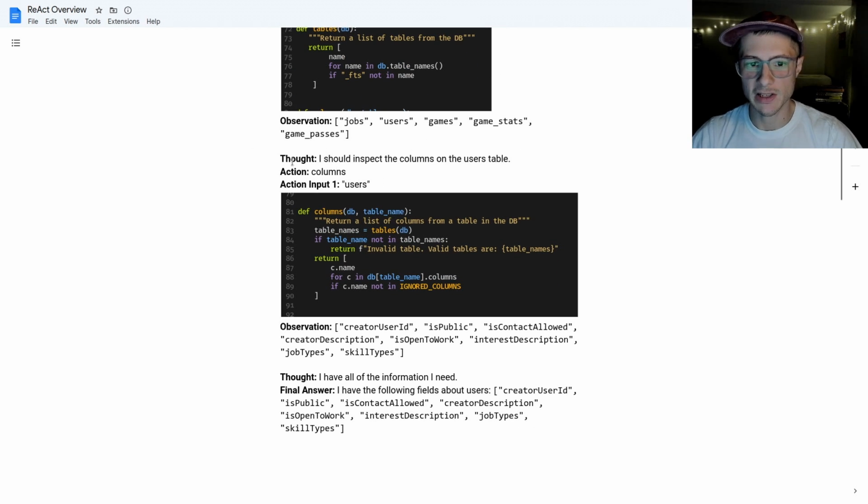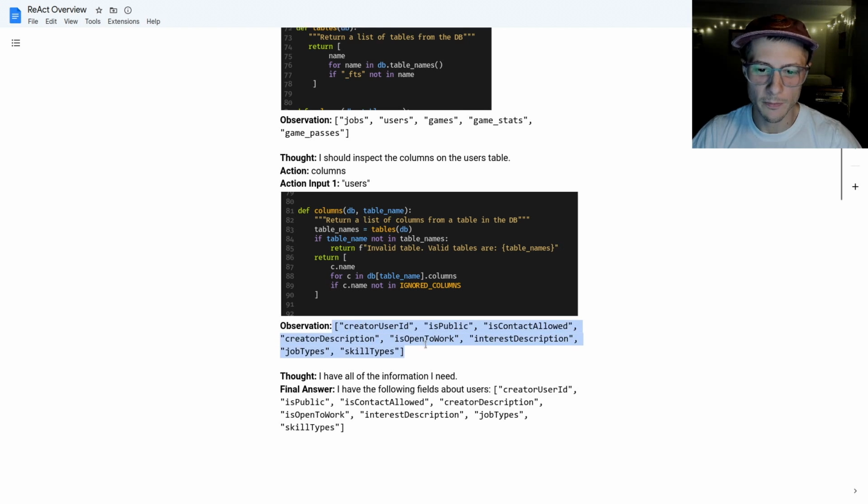So on the second pass, it has a second thought of I should inspect the columns on the users table, and then it's going to say it wants to do an action of columns, which is another one of the actions I provided, and then also it has an argument of users. So it's going to inspect the columns on the users table. My code will then intercept this response. It'll see an action input, and it'll execute this Python function, which goes into the database, looks at the table, and returns the columns. And you can see the result here, the observation. Here are the columns for the users table.